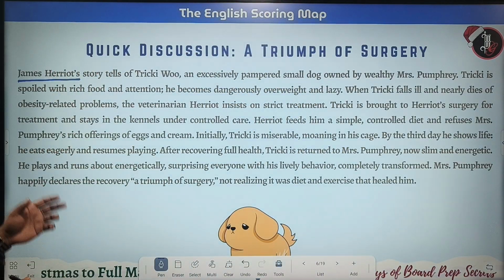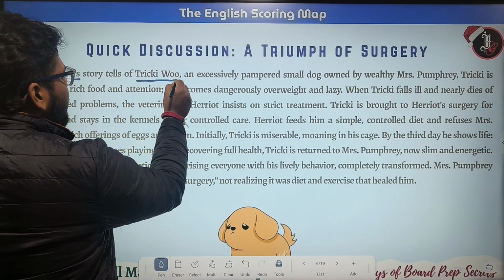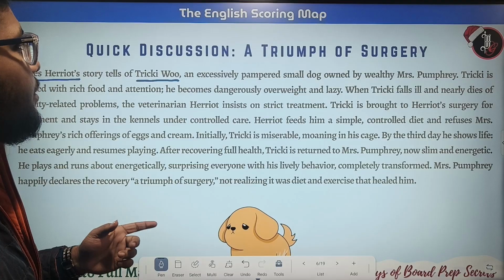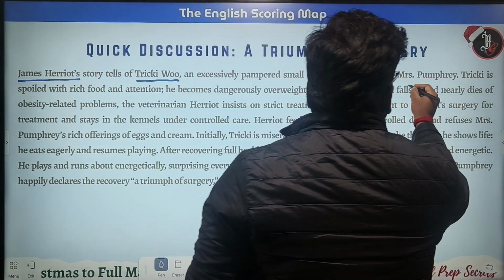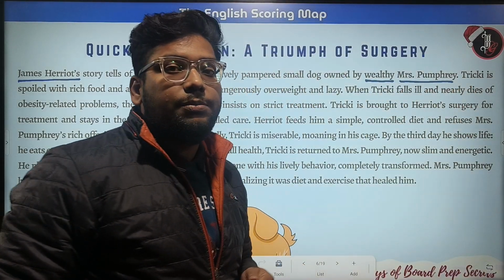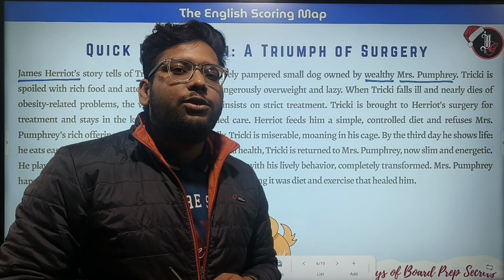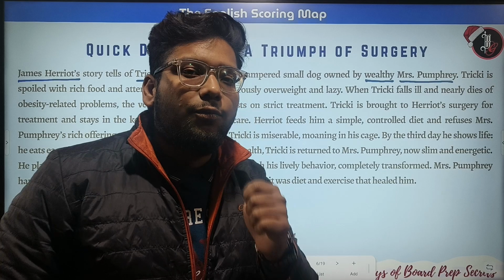Okay, so let's start. James Herriot's story tells of Tricki Woo, an excessively pampered small dog owned by wealthy Mrs. Pumphrey. Mrs. Pumphrey has a lot of money to raise her only pet, whose name is Tricki Woo.